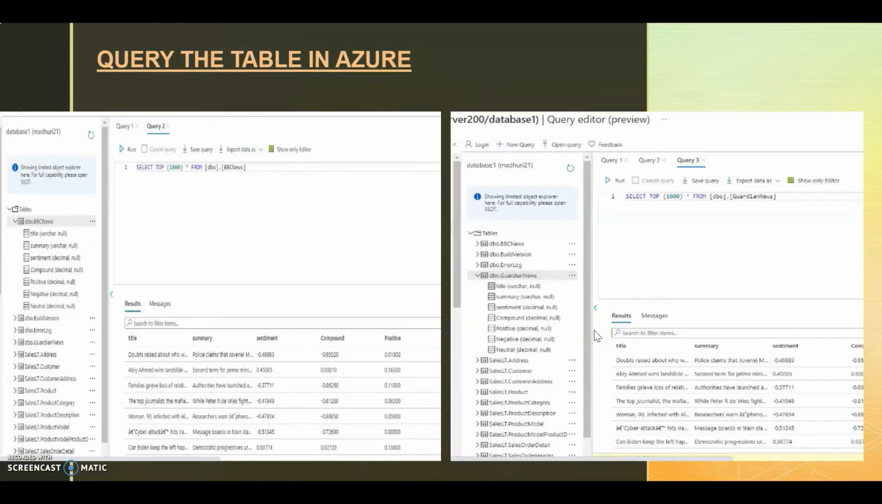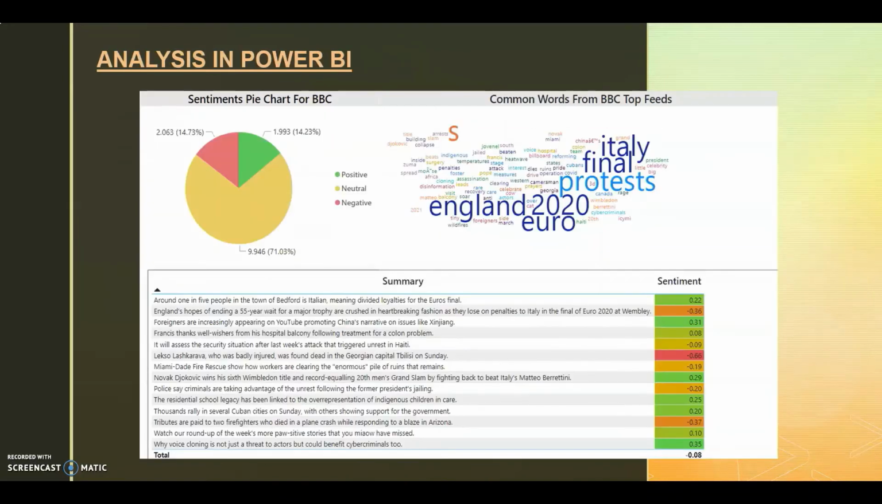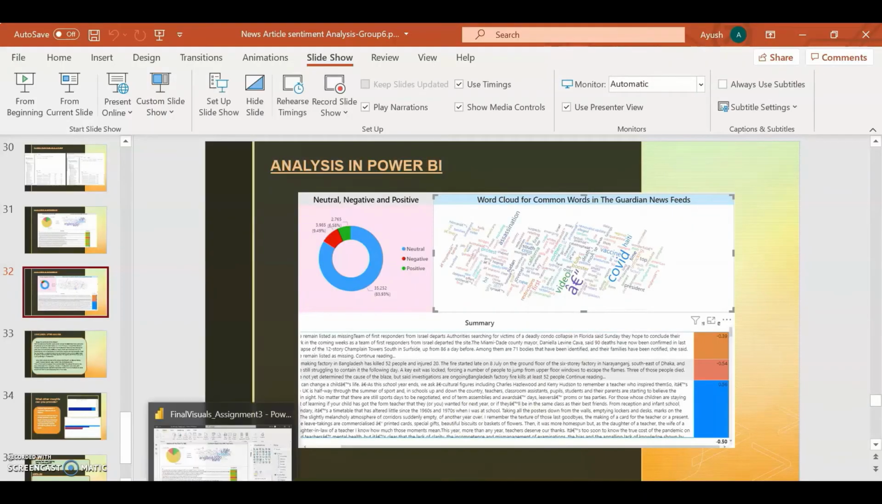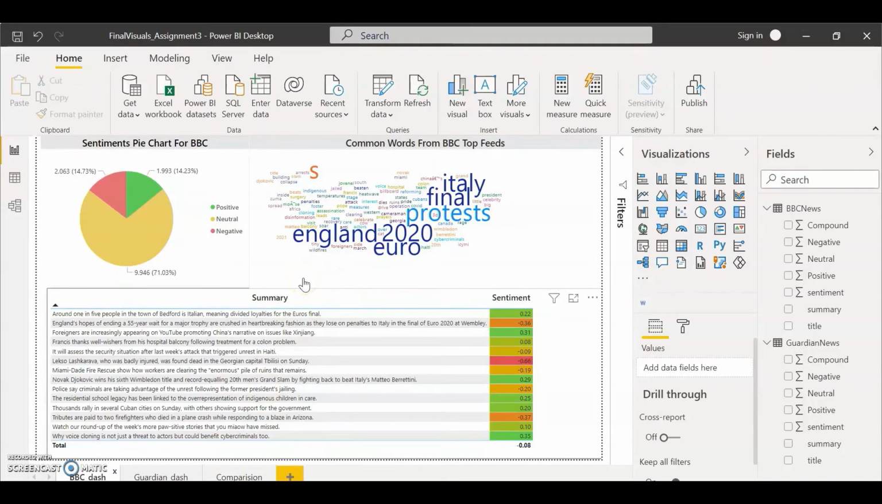Thank you, Mani, for the detailed explanation. So now coming on to the visualization using Power BI. These are the dashboards that we created. This one is for the BBC news outlet. This one is for the Guardian. And to show a live usage of the dashboard, I'll switch on to the Power BI section.